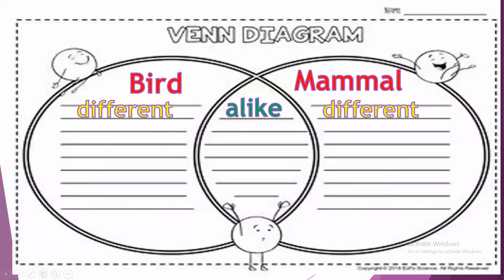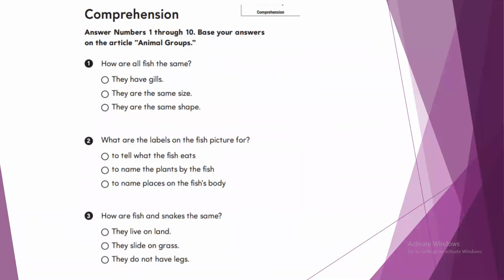This is exactly what I want you to do as homework. You will use the same diagram to make compare and contrast among the animal groups. So here you will do homework comparing a bird and a mammal, how they are alike and how they are different. These are some questions. You will try to answer them, then I will give you the answer key. I will just read them to you.